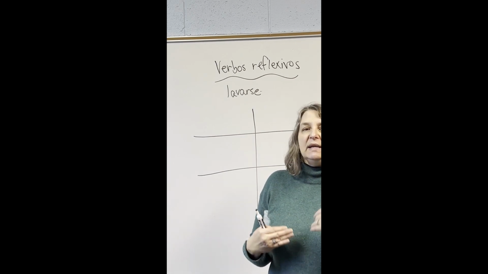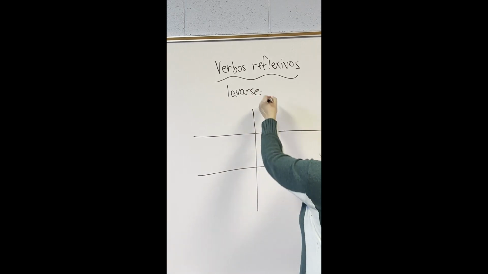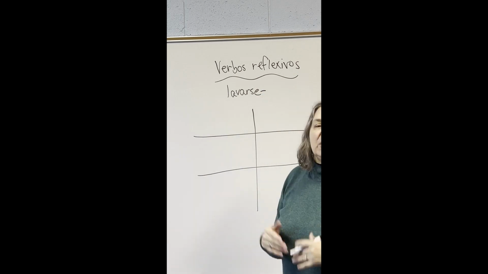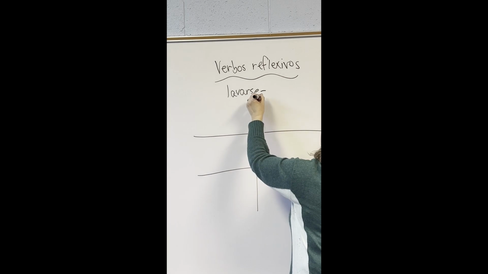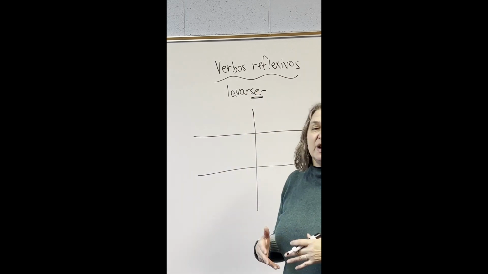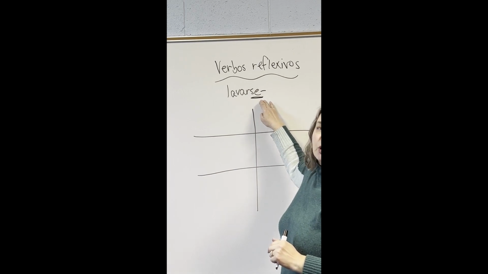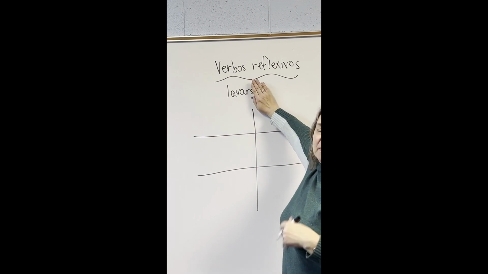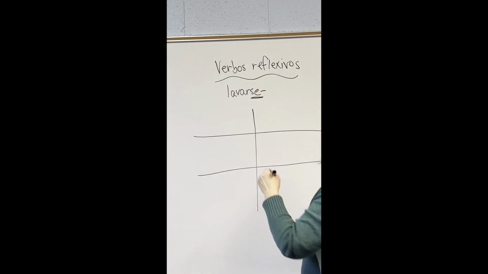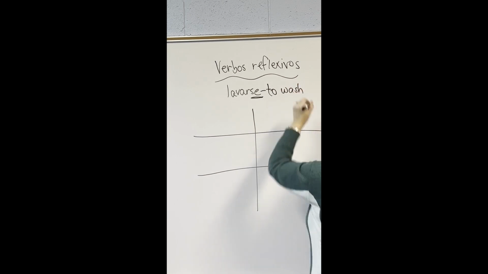And so an example of this is lavarse. So this is one example, lavarse. So you'll see that se on the end, and that's a pronoun there, but we'll talk about that in a minute. Van a ver aquí este se, que es un pronombre reflexivo, pero ahorita hablamos de eso. Tal vez se acuerdan que el verbo lavar es to wash. So you might remember that the verb lavar is to wash.